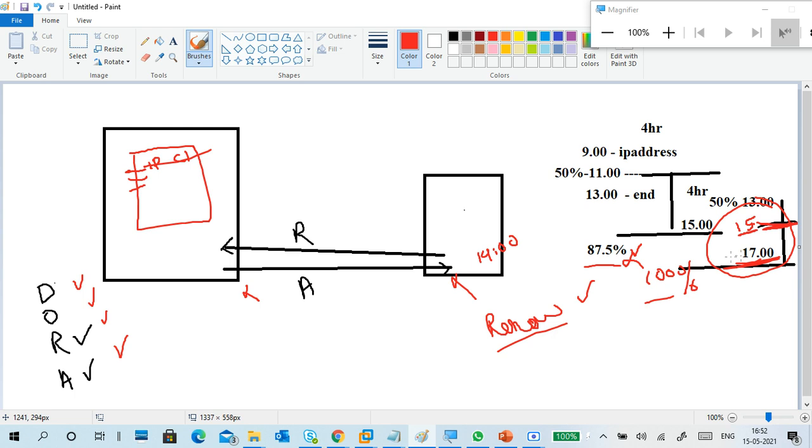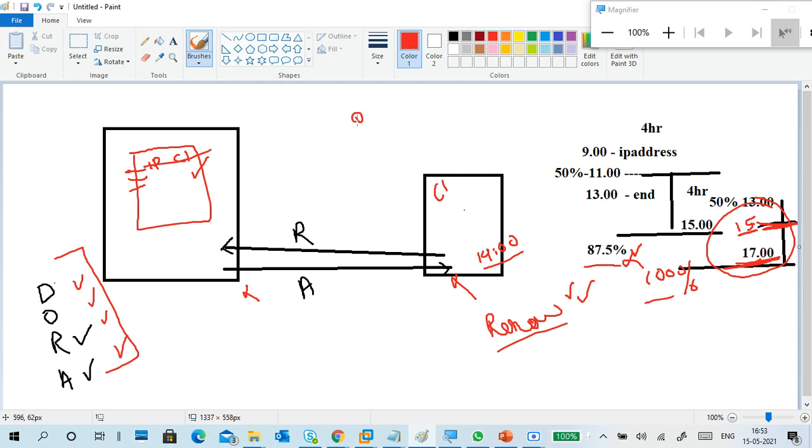If you fail to renew it, in the server's address list your entry will be removed. After expiry, it is not renewed on time. Your time is expired. So what to do? Again, we have to do the DORA process: discover, offer, request, acknowledgement. You do it again.